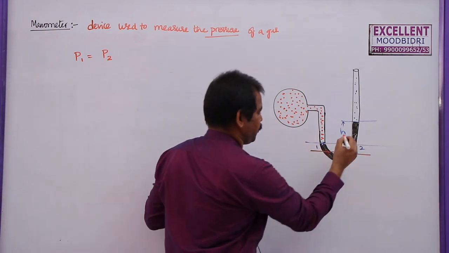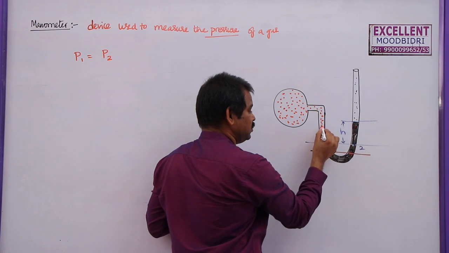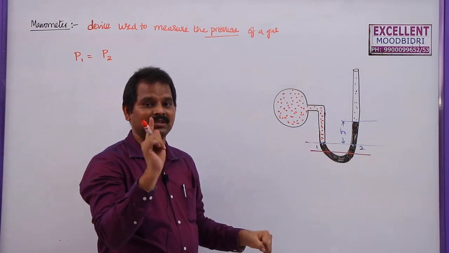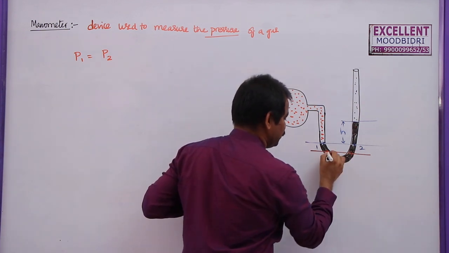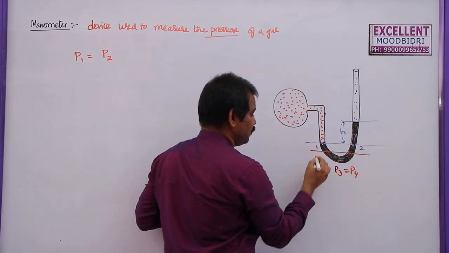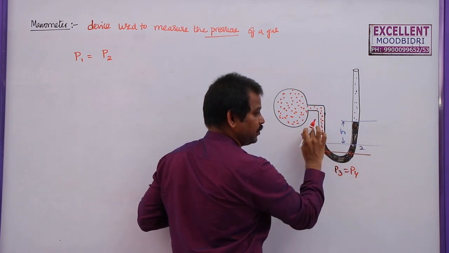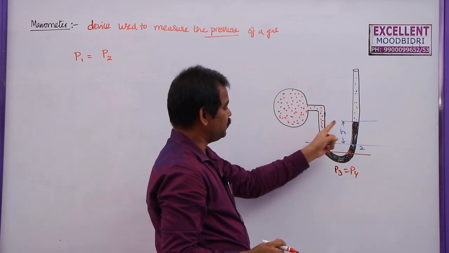But you cannot take a point here, this and this. Why? Because this is in mercury, but this is in gas. We have to take a horizontal line only in a single liquid here. So here 3 and 4 are in the same liquid. That's why pressure at 3 is equal to pressure at 4. Pressure at 1 is equal to pressure at 2. But pressure at 5 is not equal to pressure at 6. Why? Because these 2 points are in 2 different media. So this is gas media, this is liquid media.